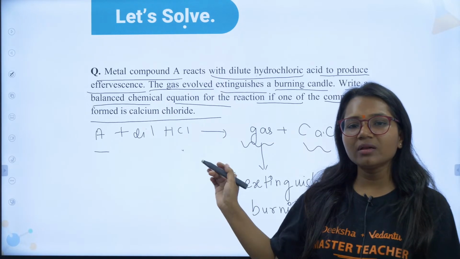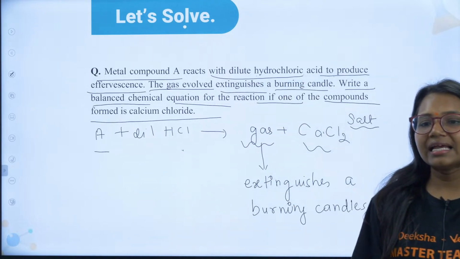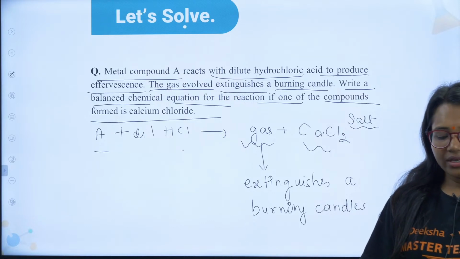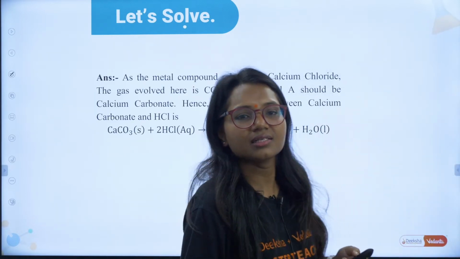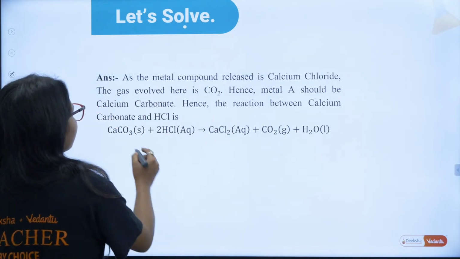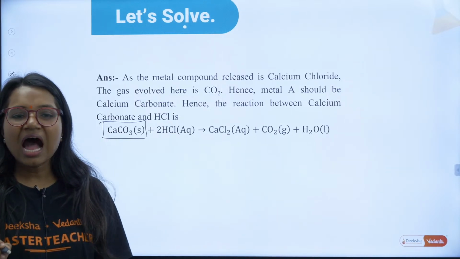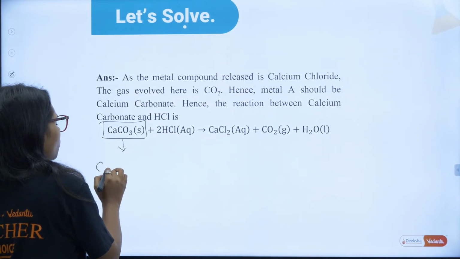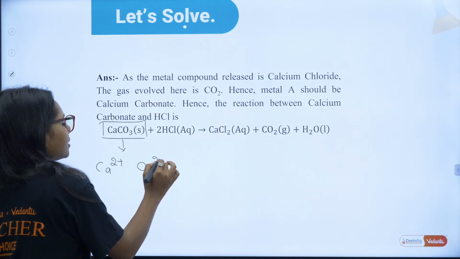Can you tell me what will be the metal compound here? What is A here? Any guesses, guys? Okay, so what is the answer here? See, that metal compound is calcium carbonate. Are you guys getting my point? Calcium carbonate will give you Ca2+ and CO3 2-.